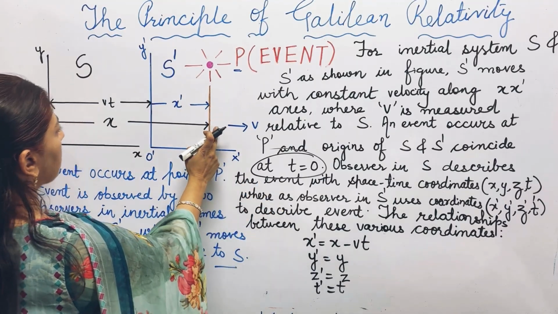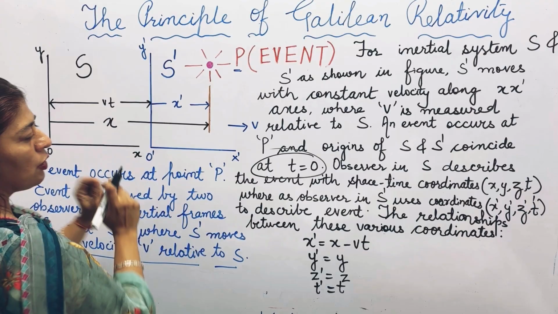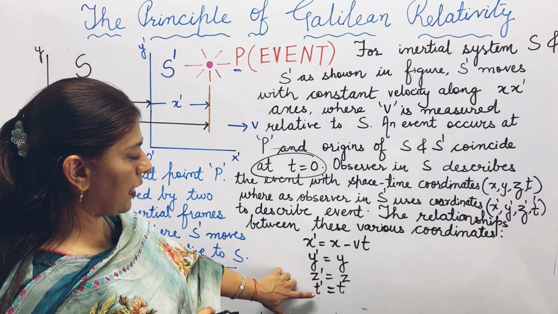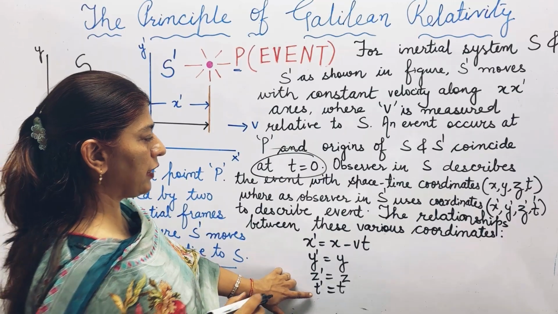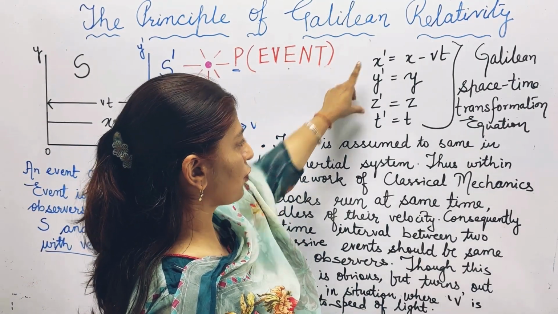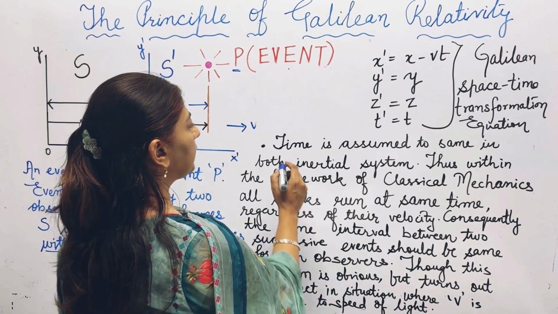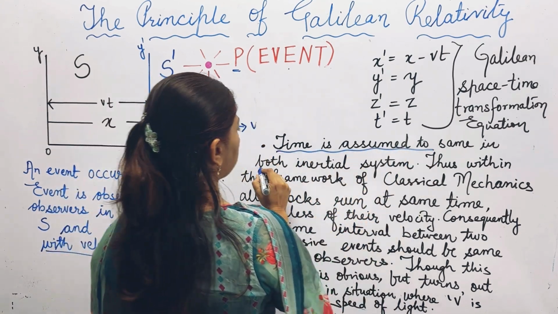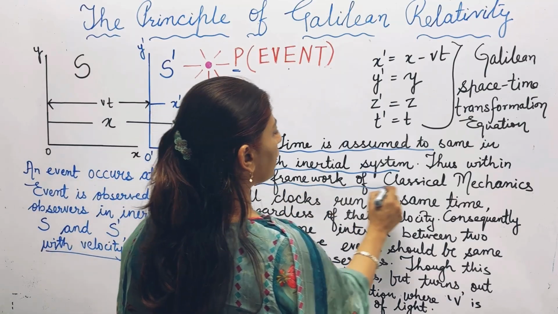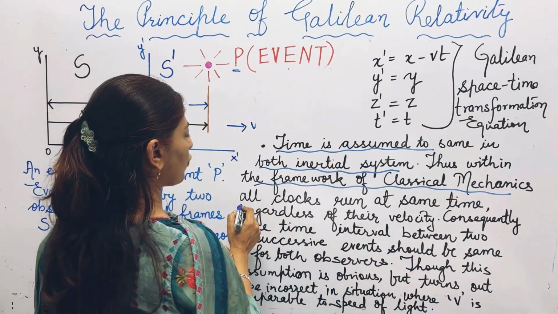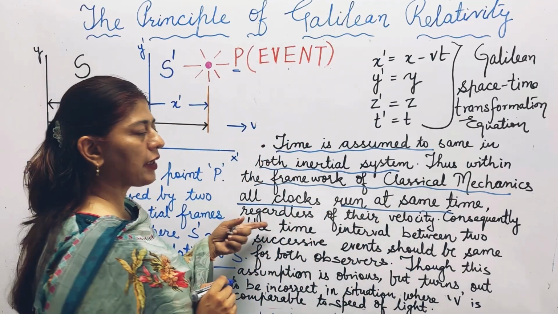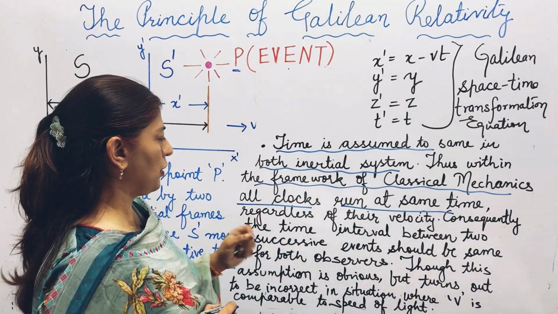Now the relationship between these various coordinates is, as is clear from the figure, x dash is equal to x minus vt, y dash is equal to y, z dash is equal to z, and t dash is equal to t. So these are the set of Galilean space-time transformation equations. Here time is assumed to be the same in both inertial systems. It means that in the framework of classical mechanics all clocks run at the same rate, regardless of their velocity.